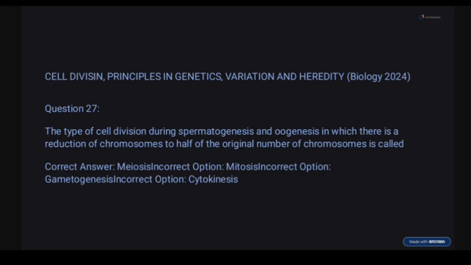Mitosis is wrong because the cells formed maintain the original number of chromosomes. Gametogenesis is wrong, it means genesis of gametes, that's formation of gametes. Cytokinesis simply means division of the cell into two, that's division of the cytoplasm after mitosis or meiosis have occurred.